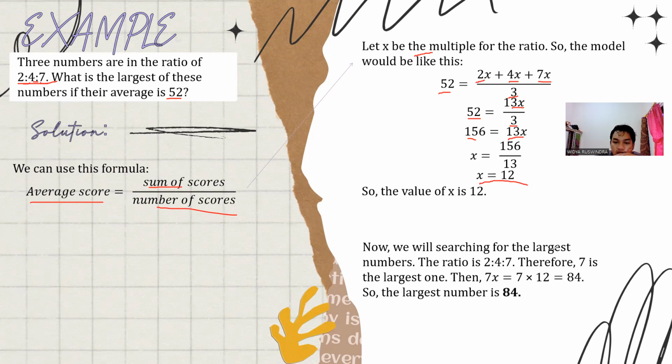Now we search for the largest number in the ratio. We know about the 2 to 4 to 7, and therefore 7 is the largest. So 7x is equal to 7 times 12, which is 84. So the largest number is 84.